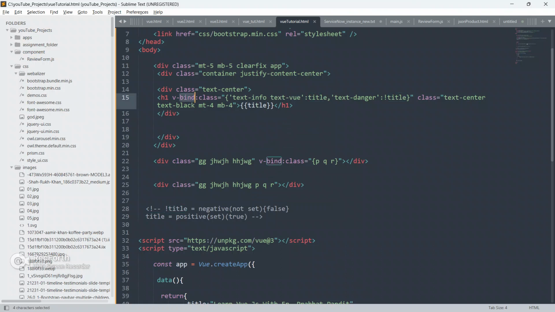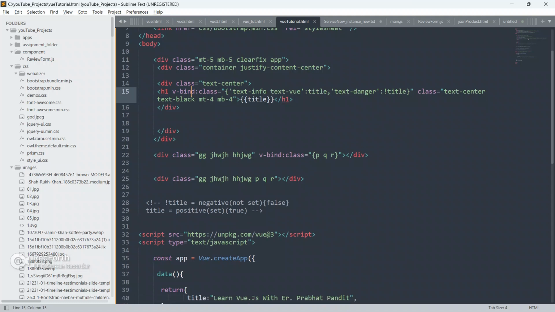So I will explain one more time guys. Using vbind, we are able to bind any attribute inside the HTML element, inside the HTML tag. vbind is known as the attribute binder in Vue.js.